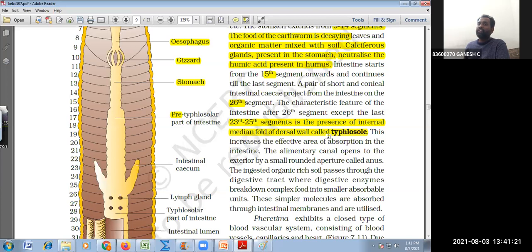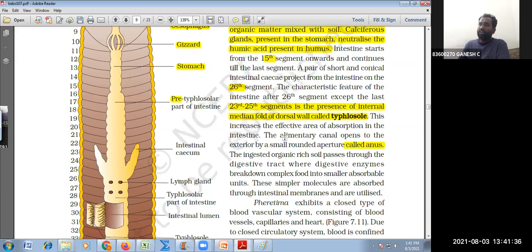This increases the effective area for absorption in the intestine, and after absorption the alimentary canal will excrete through the anus. The undigested organic-rich soil possesses digestive enzymes which break down the unabsorbed substances into smaller ones, and therefore it makes the soil fertile.